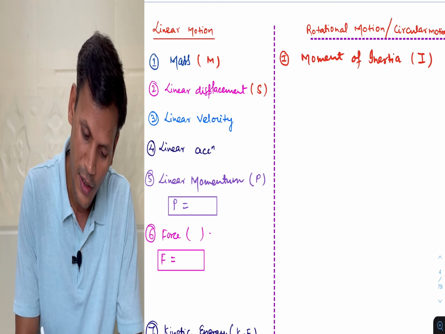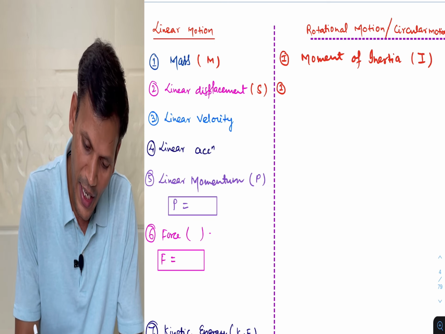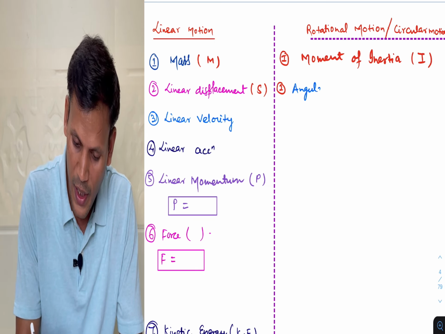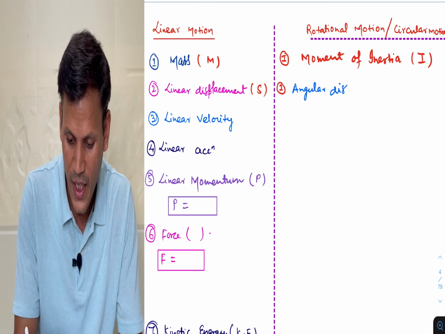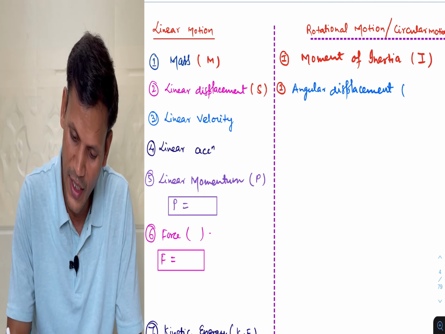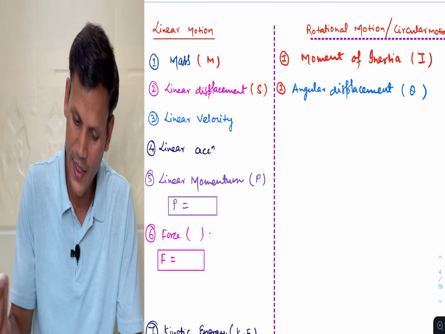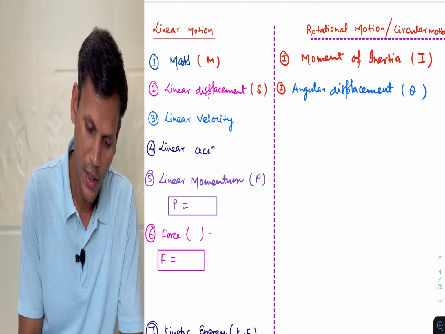So here the term will be angular displacement, and angular displacement is represented by theta. We will discuss the formulas later on.